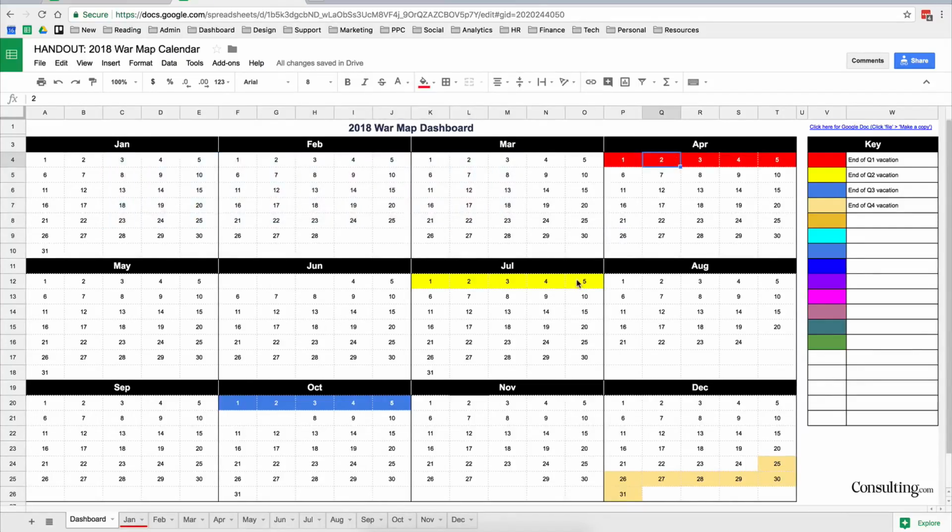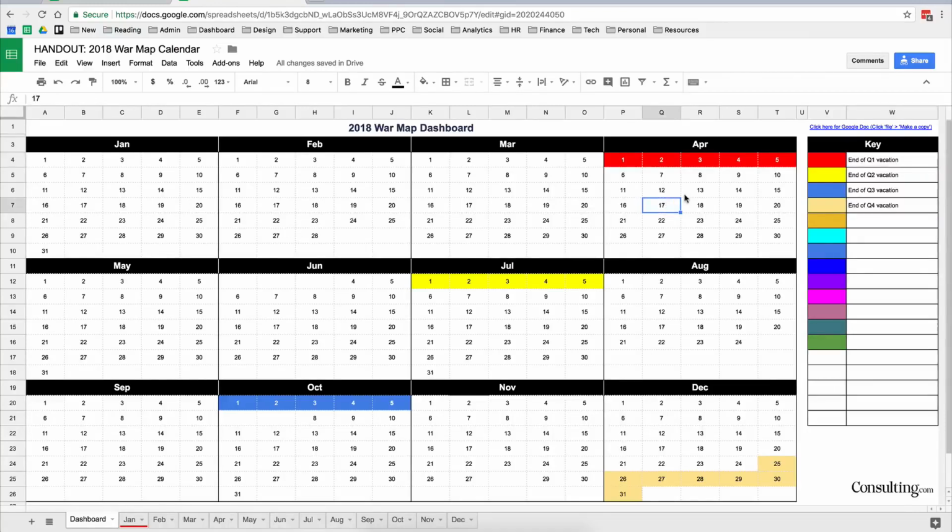90 days happens, 5-day break. And then what I've done here is just highlighted the 5 days, gone up to this paint bucket tool, selected the color, and then using this key over here, I just type what this is. So end of Q1 vacation.